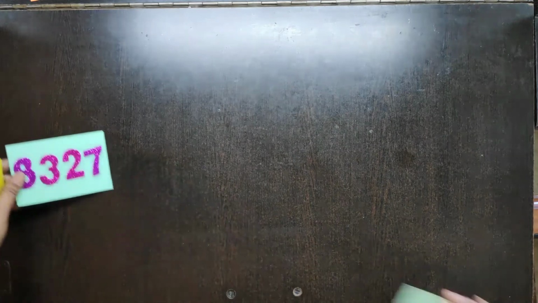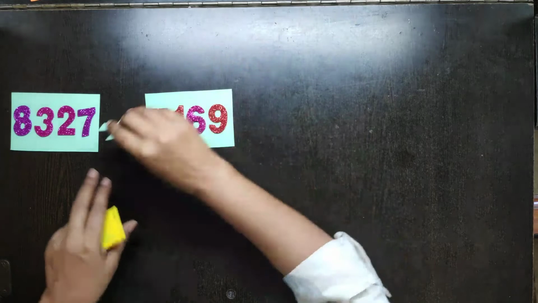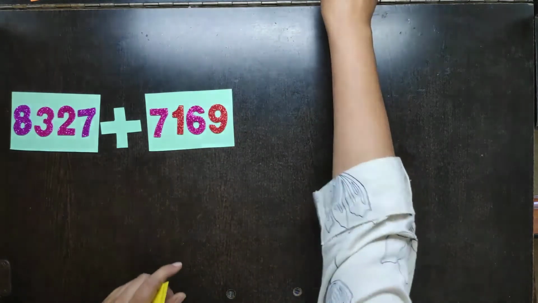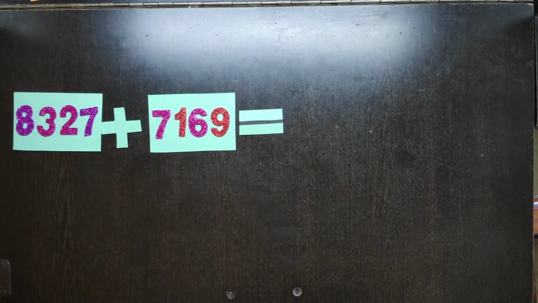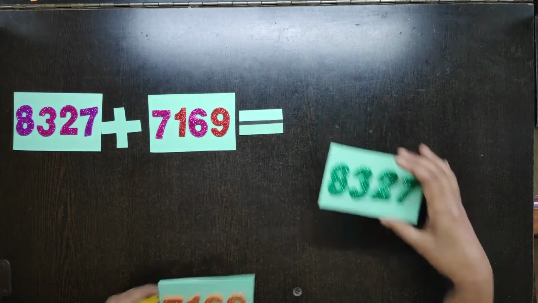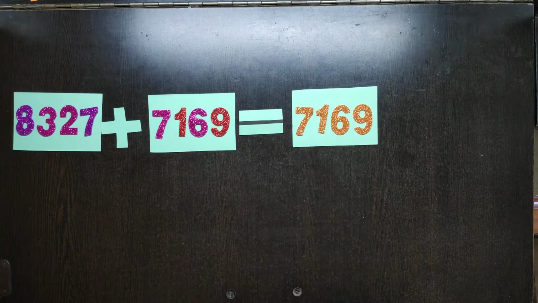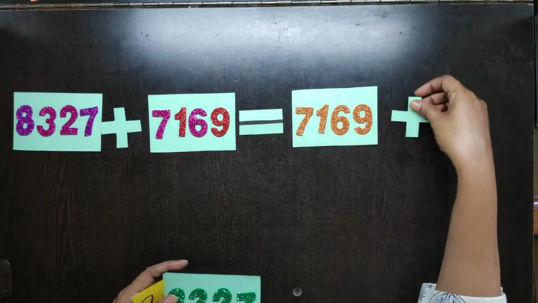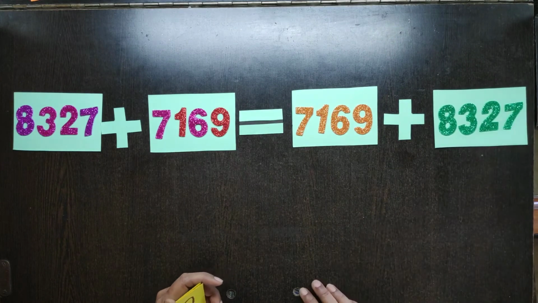As we are now studying 4-digit numbers, these two numbers are 4-digit numbers. We added them, and I will change the order. First I put 7169, then I put 8327.